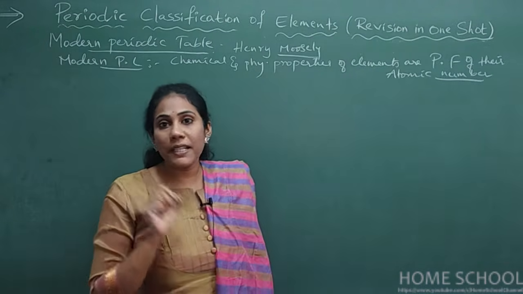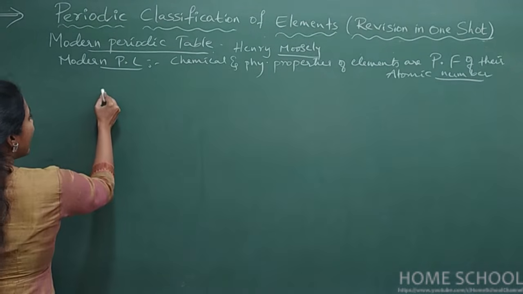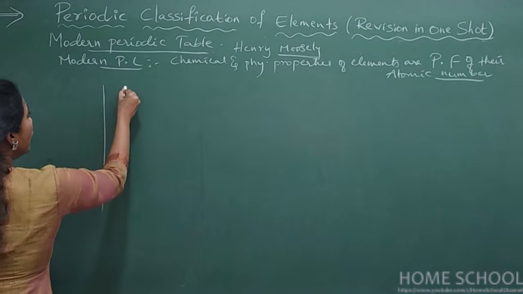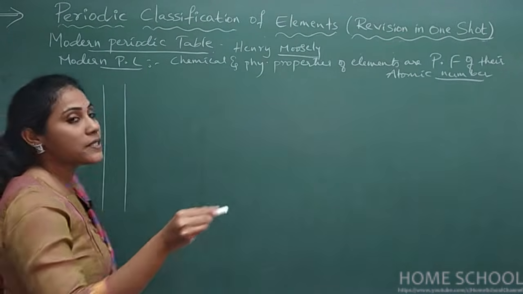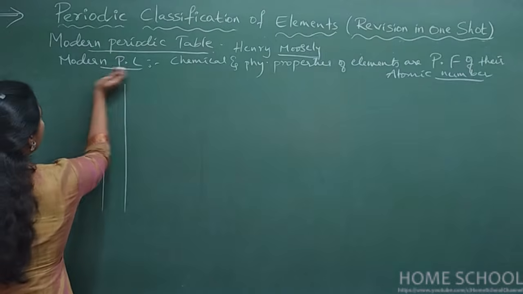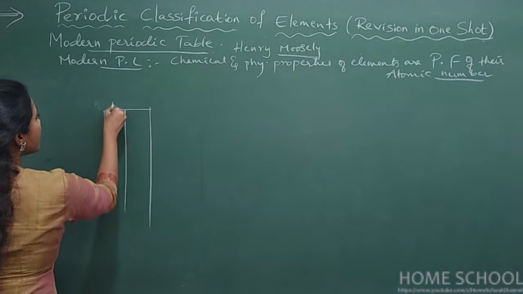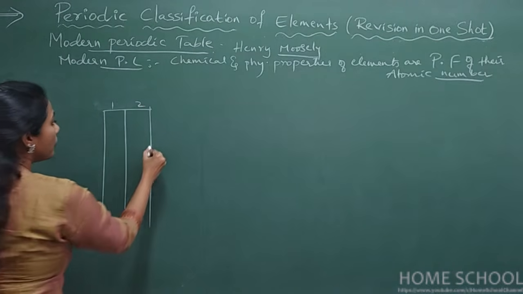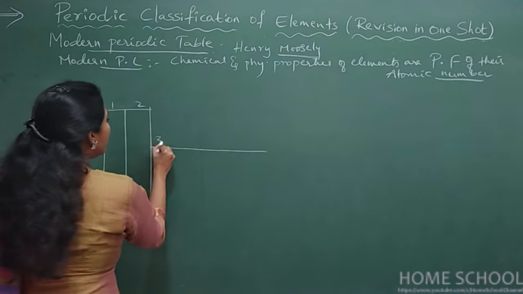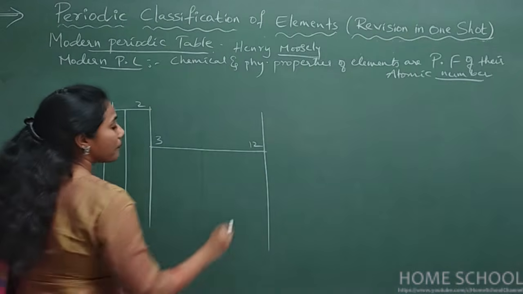So what this person has done is, all the elements he has arranged in 18 groups and 7 periods. So in his periodic table, you will observe 18 groups. So this is group 1, group 2. And now group number 3 to group number 12 are here.